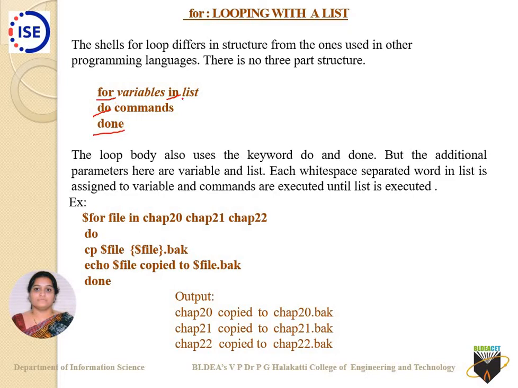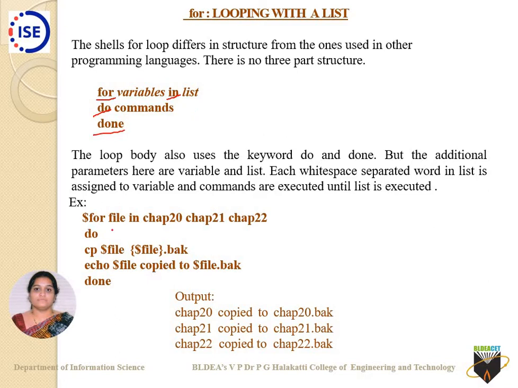How is this different from the usual for loop which you have come across in C as a programming language? For i equal to 0, then comes a conditional statement i less than or equal to n, then comes i plus plus. But here you take it as for, then a variable, and until the list of values is completed, you keep running this series of commands. I'll take an example, it will be easy for you.